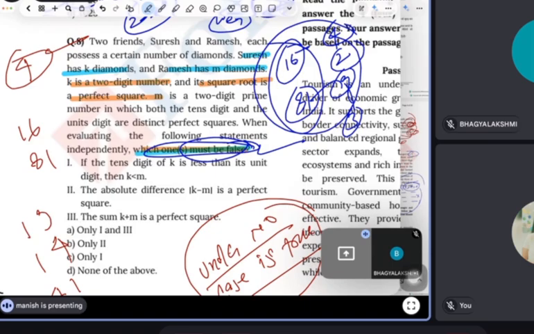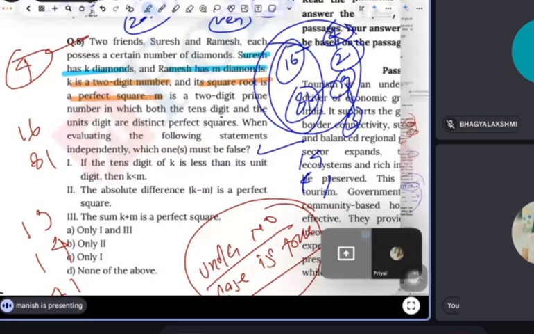Okay, now the second part. M is a two-digit prime number in which both the tens digit and the unit digit are distinct perfect squares. So guys, if both digits have to be perfect squares, one digit has to be one. Otherwise, you cannot make it. So you can take 19, which is 9 (3 squared) and 1, and you can take 4 and 1. So these two numbers are there, 19 and 41.